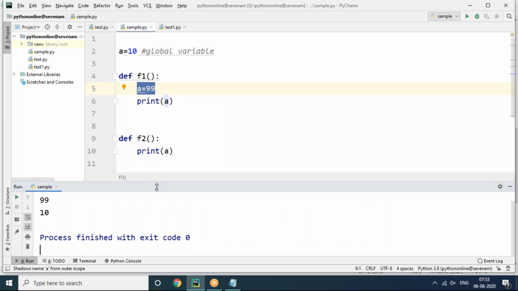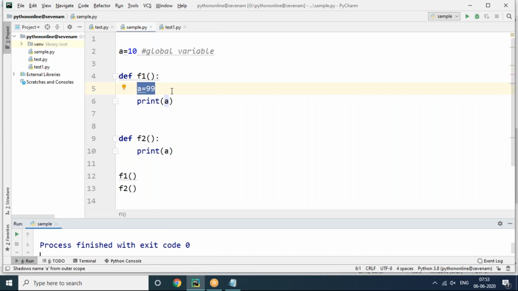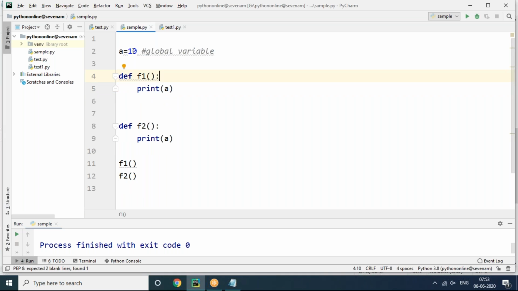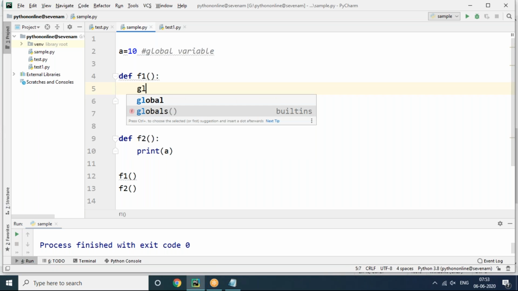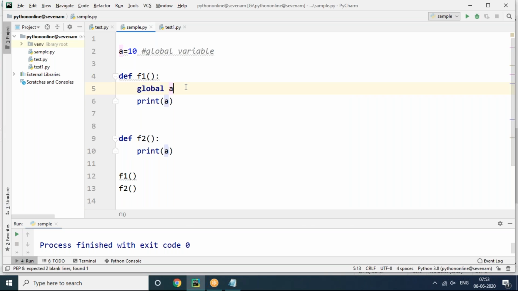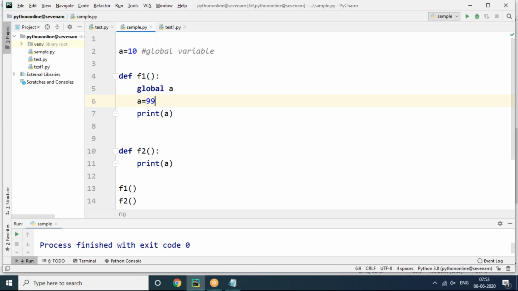Understand? Yes. But my requirement is not like this. Obviously, first local preference, then later global preference. My requirement is what? I want to make this global variable available inside the F1 function for modification, meaning global A, then A equals 99.